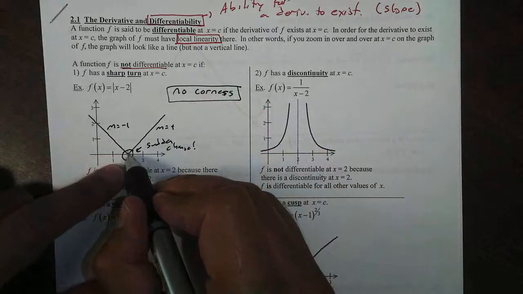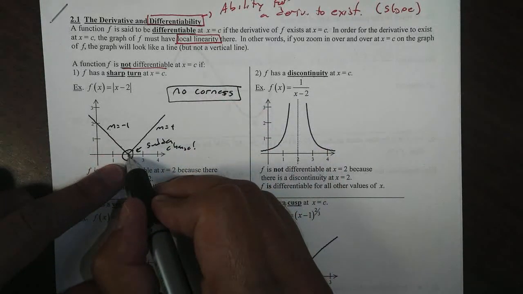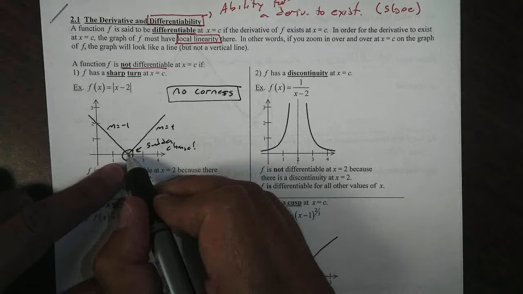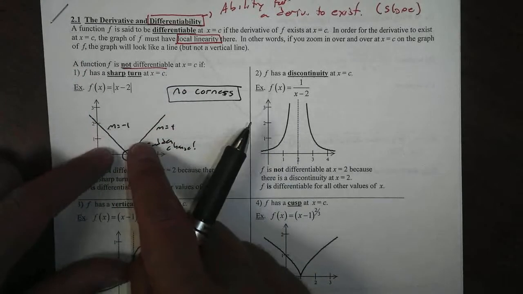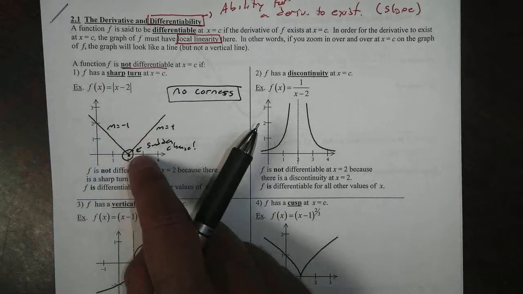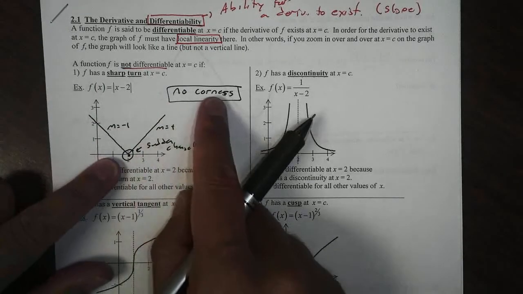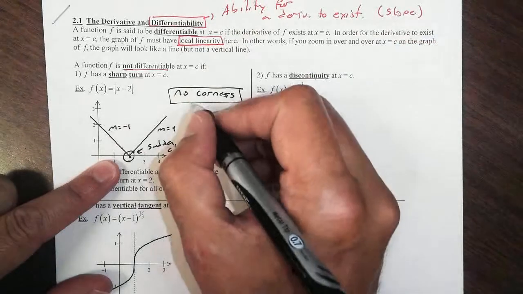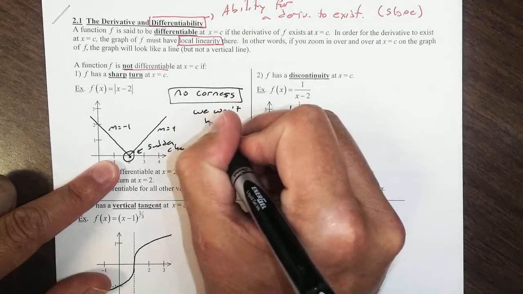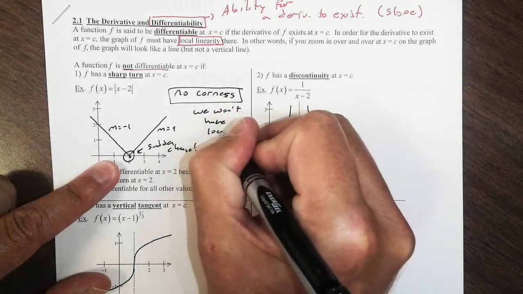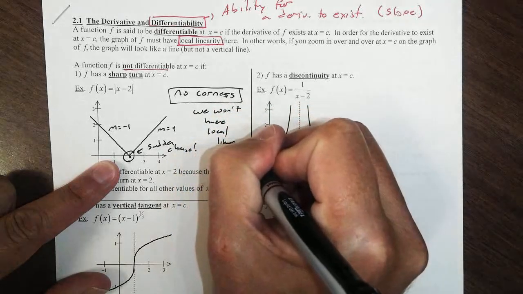In other words, at this instantaneous moment, at x equals 2, this is not linear. It always looks like a V. You can graph this on your calculator and just zoom in and see what happens there. So we say that no corners can exist, and that is because we won't have local linearity.